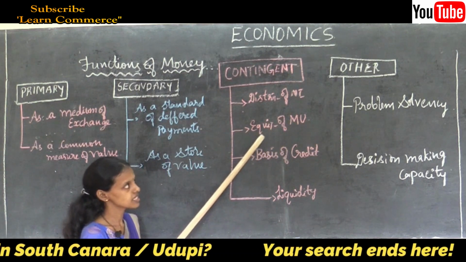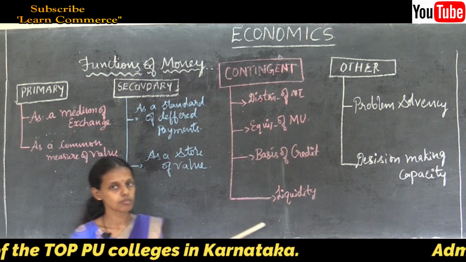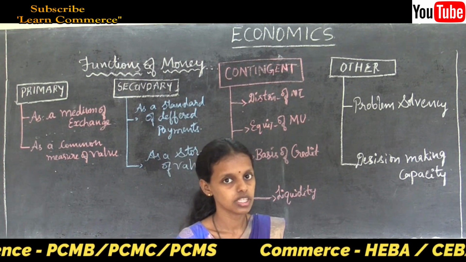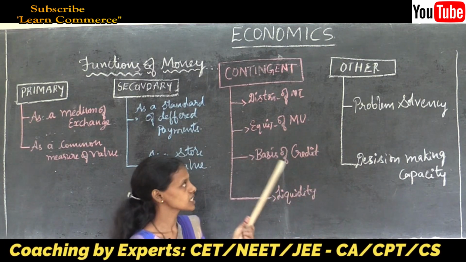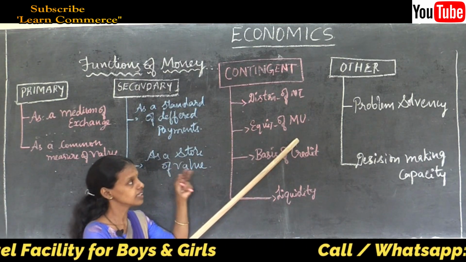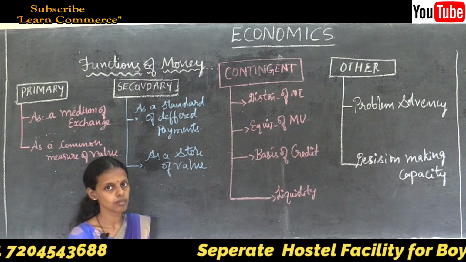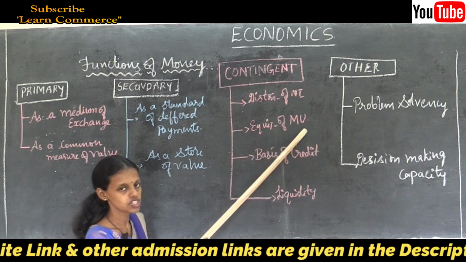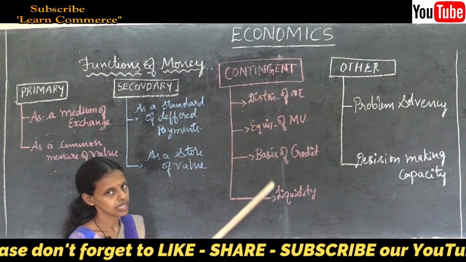The next contingent function is equalizer of marginal utility. Marginal utility can be equalized with the help of money. In the second chapter, theory of consumer behavior, we studied in depth what marginal utility is: the additional utility derived from successive units of a commodity. That can be satisfied only with the help of money, which is a contingent function. We use money to purchase goods and services, to satisfy our wants and equalize our marginal utility. Additional satisfaction can be obtained through money.